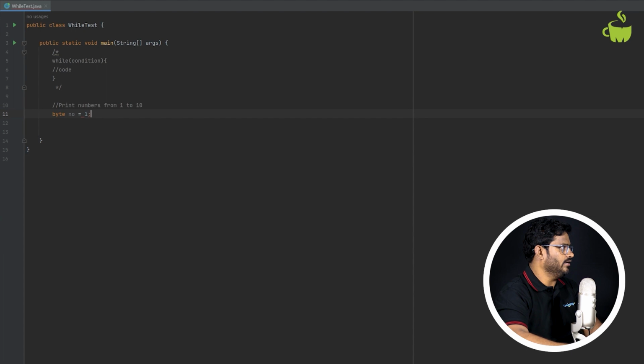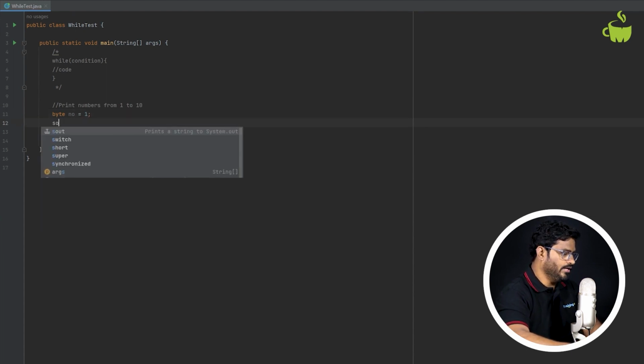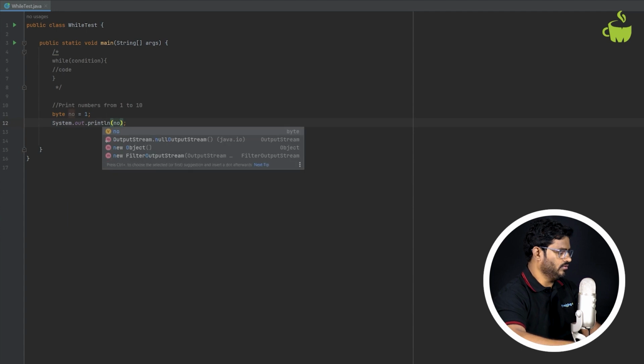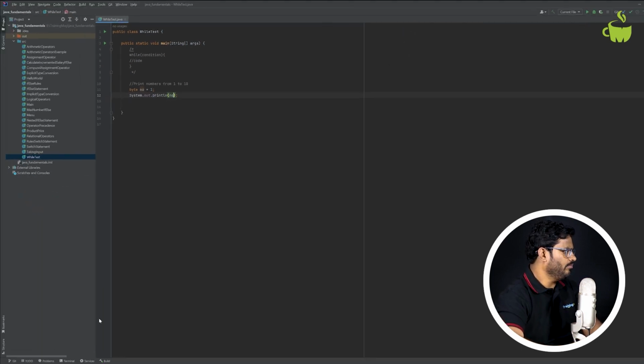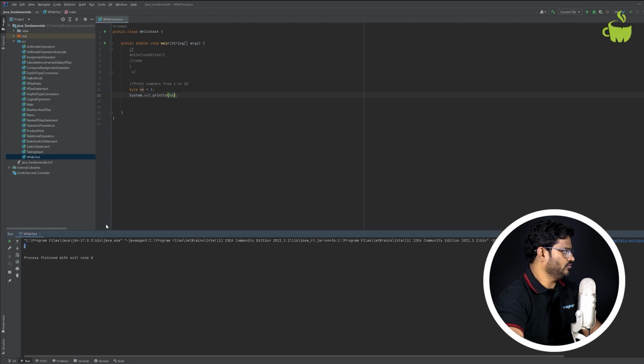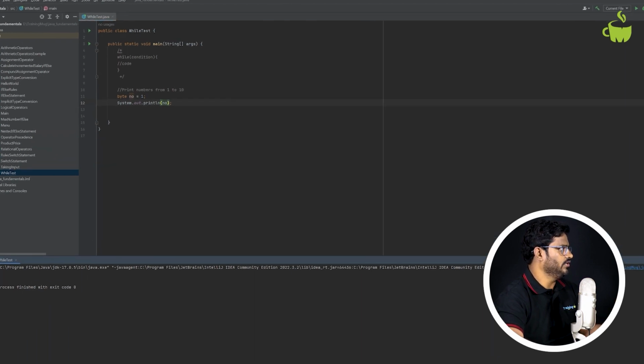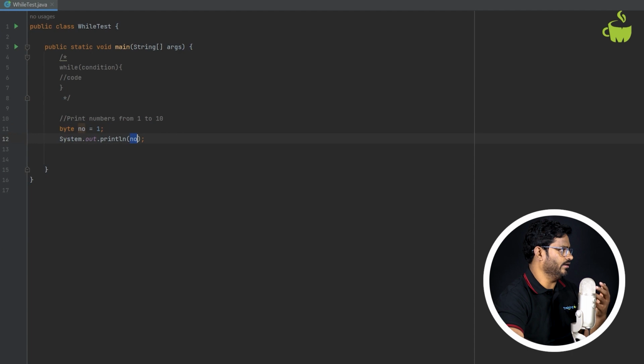So now I'll say byte number is equal to 1, right? Now suppose, can I print this System.out number? So now when I run this, what basically happens? This will print me number 1, right? So it's very simple. I just initialize a variable and then I printed it.